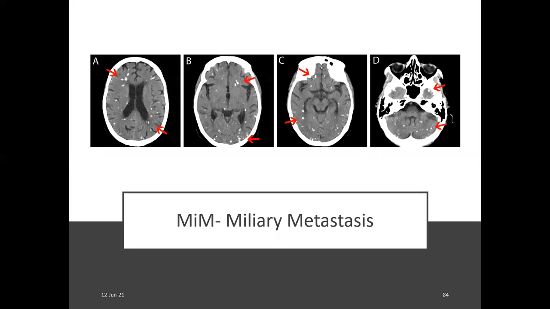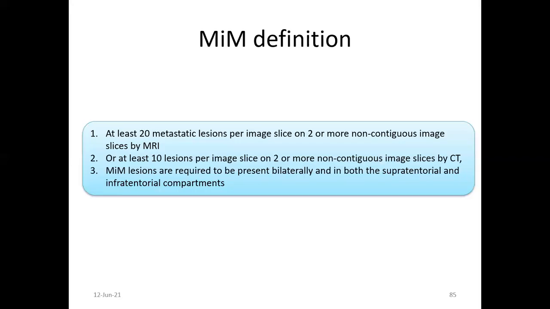Another variant is called MIM, or miliary metastasis. You can see here miliary metastasis ubiquitous everywhere in the brain, both supratentorial and infratentorial, with absence of edema. The definition of miliary metastasis is at least 20 metastatic lesions per image slice on 2 or more non-contiguous slices of MRI, or at least 10 lesions per slice on 2 or more non-contiguous slices by CT.